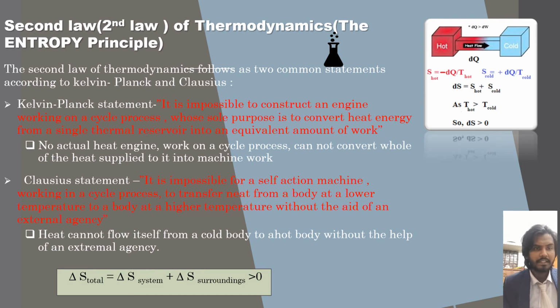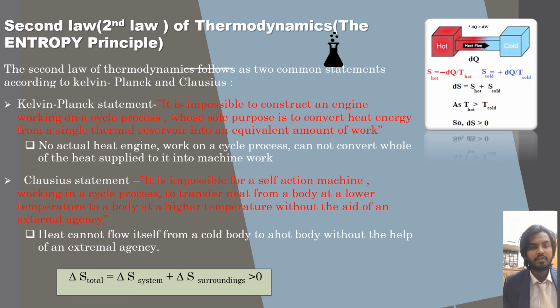And the Clausius statement: it is impossible for a self-acting machine working in a cycle process to transfer heat from a body at a lower temperature to a body at a higher temperature without the aid of an external agency. Heat cannot flow by itself from a cold body to a hot body without the help of external energy.